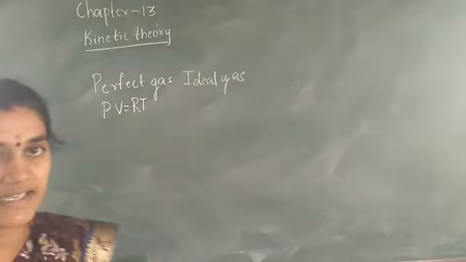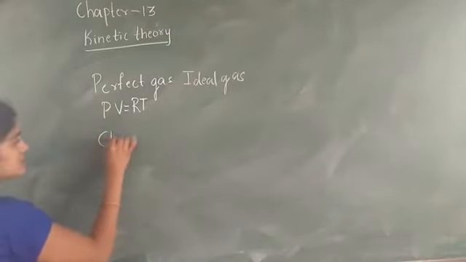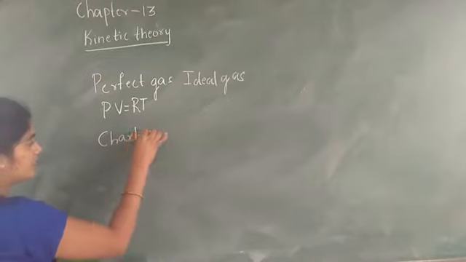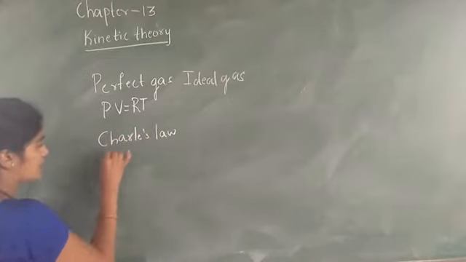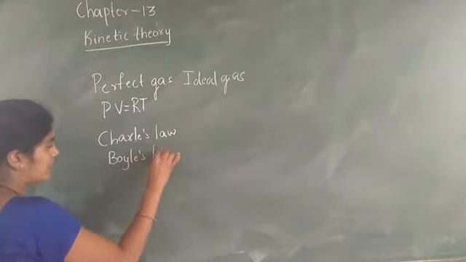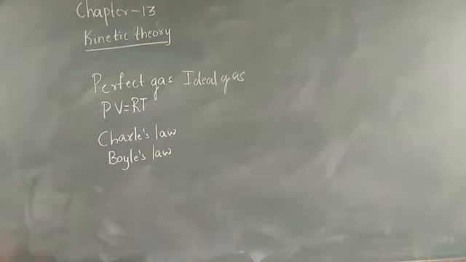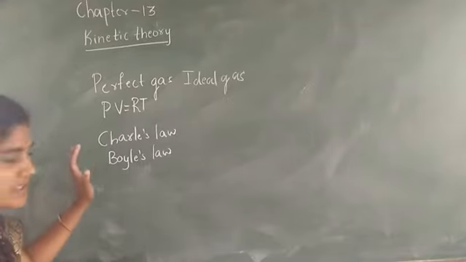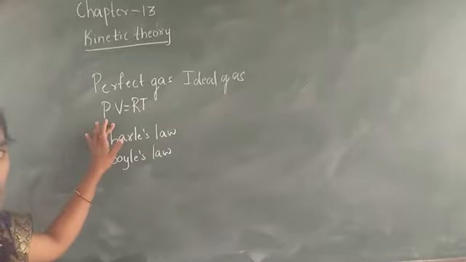Or, in this condition, if it obeys Charles law and Boyle's law, then we can call it a perfect gas or an ideal gas. This also obeys PV is equal to RT.